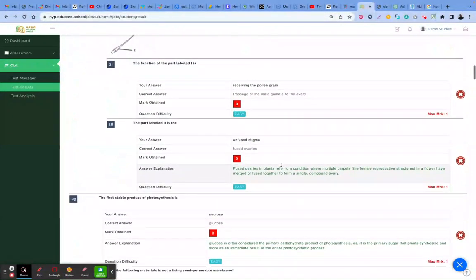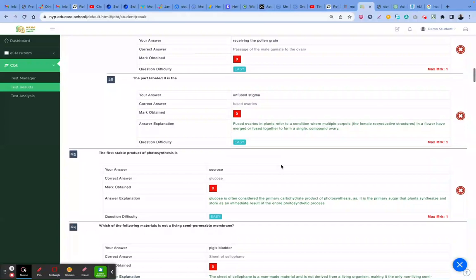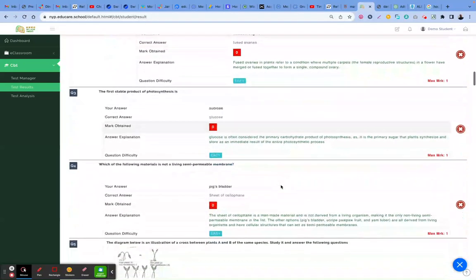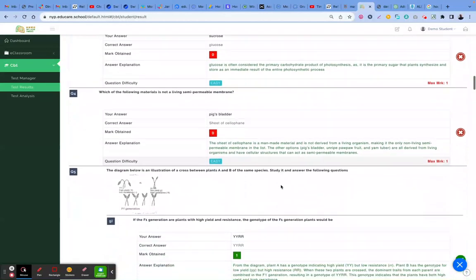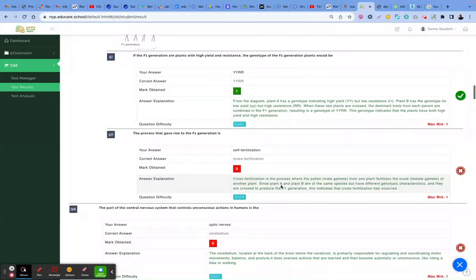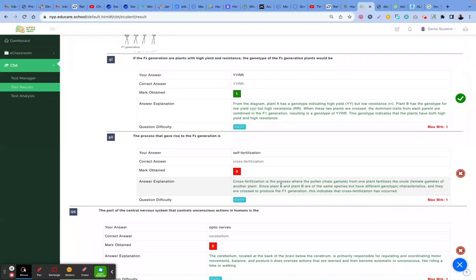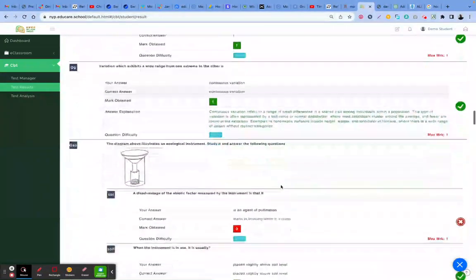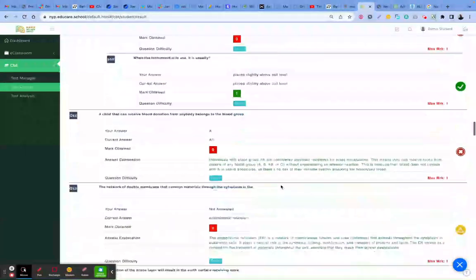You can see the questions and their answers. See the questions, see the answers, see the explanation. So I chose sucrose and I failed it. The answer is glucose. So you can see the explanation. They will give as much detailed explanation as we can, so that it's not just about copying. Students can use this to study. They can use the exported PDF.